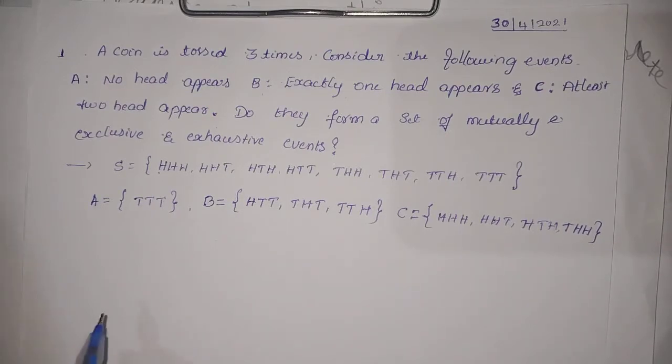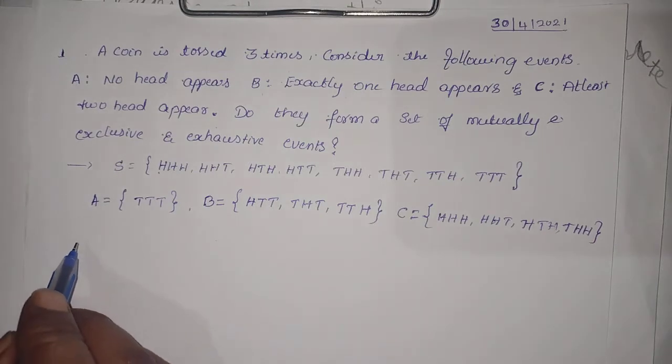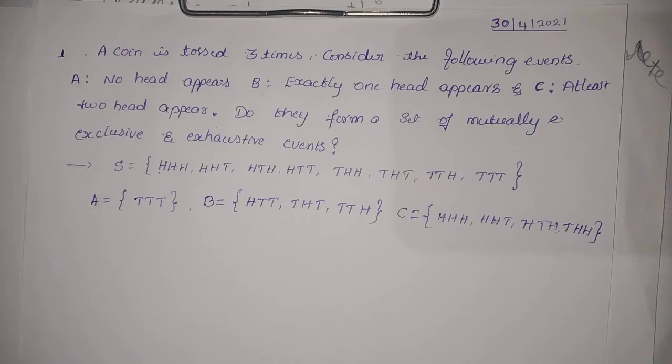Clear? So next, first find out the union, exhaustive. Because exhaustive events means the union of all the events gives the sample space.